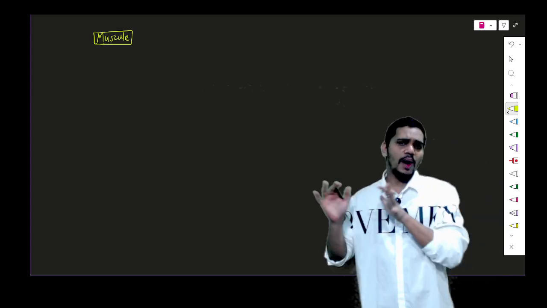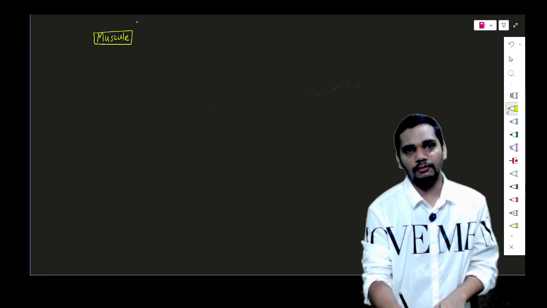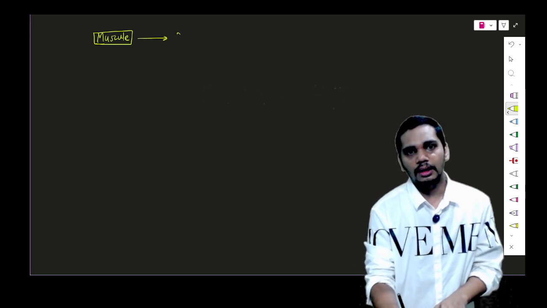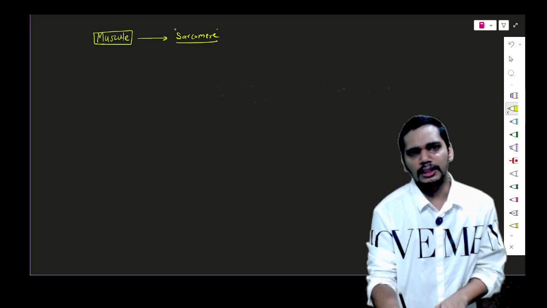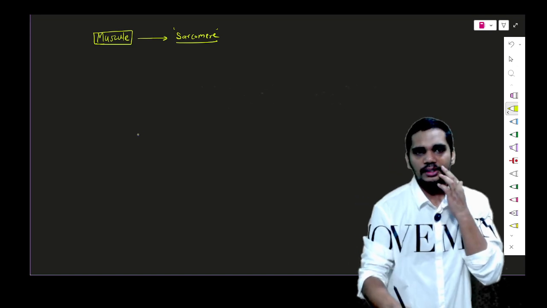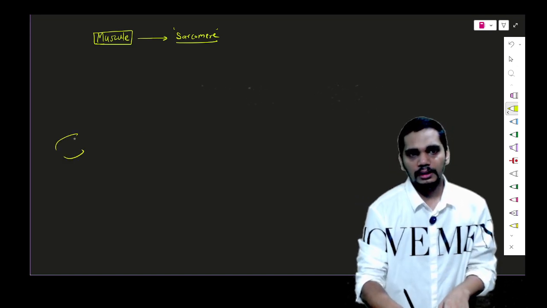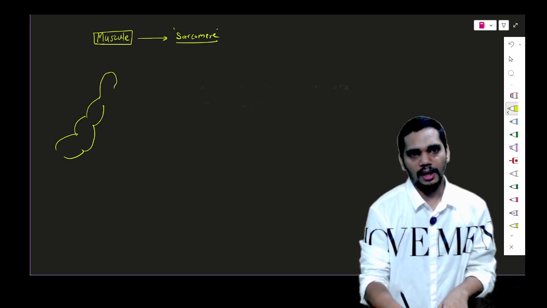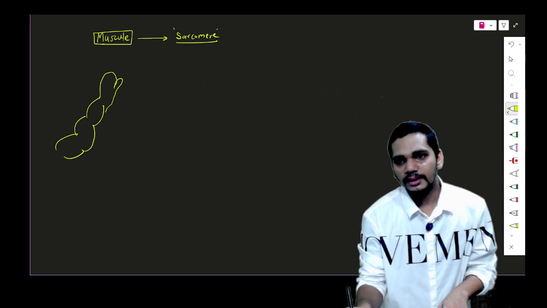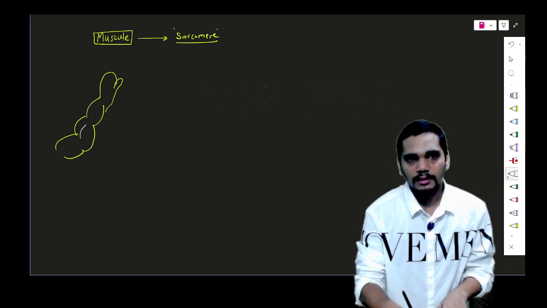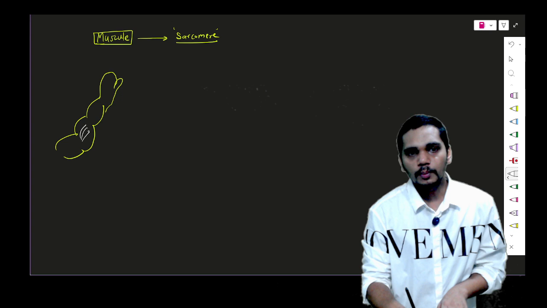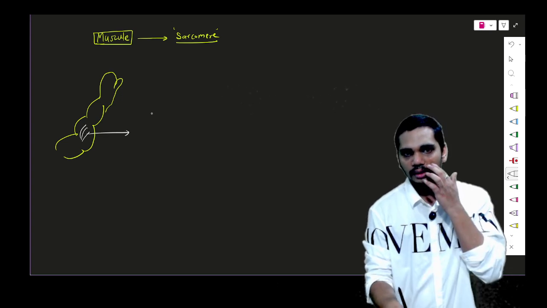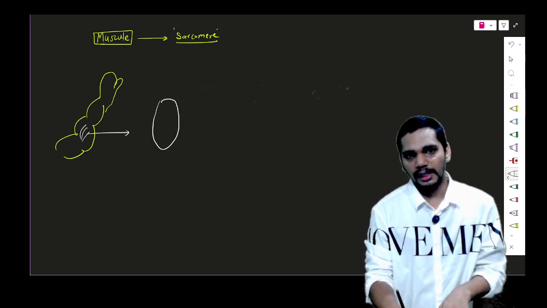Before I go deep into the session, I'm going to talk about a sarcomere. A sarcomere is the functional unit of the muscle. Let's understand that. Suppose I take the example of the muscle. I'm drawing this, and this is your hand, for example. The muscles are responsible for contraction and relaxation. If I zoom in on this, I will get a structure like this.